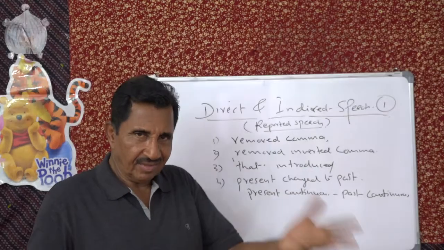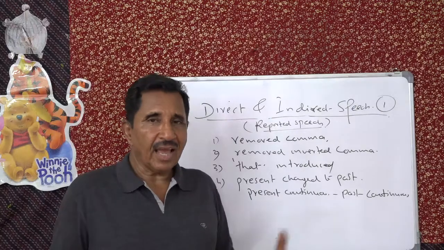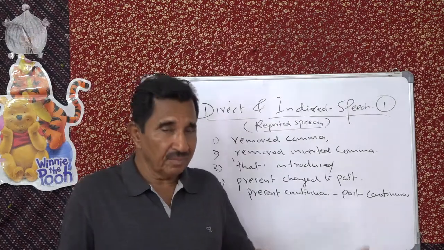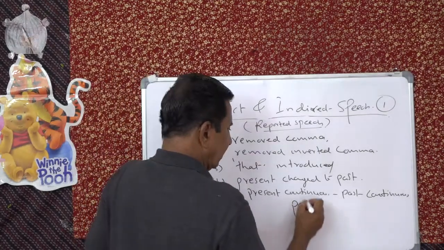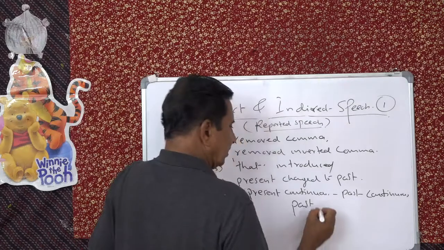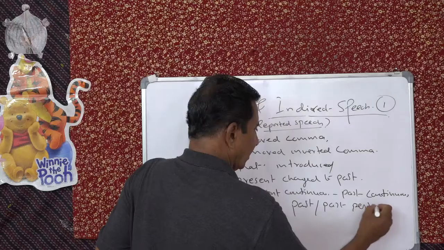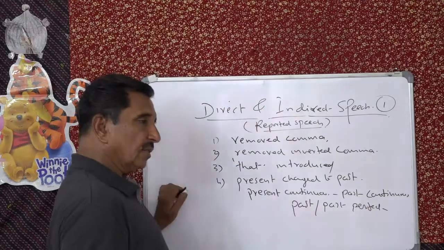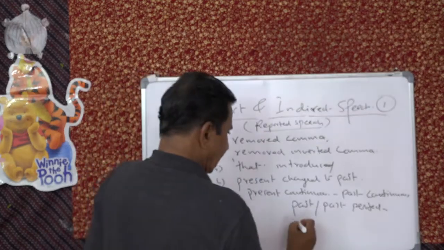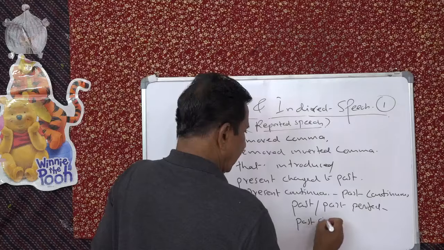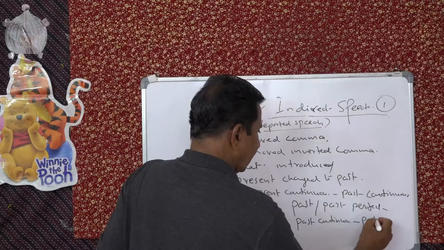Corresponding change. Understand? And then past tense can remain past or change into past perfect. That's important. Past, you can keep it as such, or you can change it to past perfect. Past continuous will become past perfect continuous.